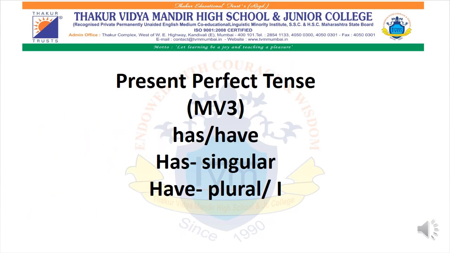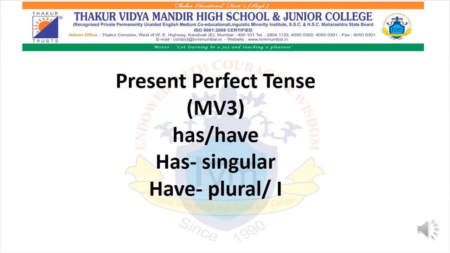We have completed simple present tense. Simple present tense, when to use s and es. Then in present continuous tense, main verb first form plus ing and helping verb, that is, am, is and are.